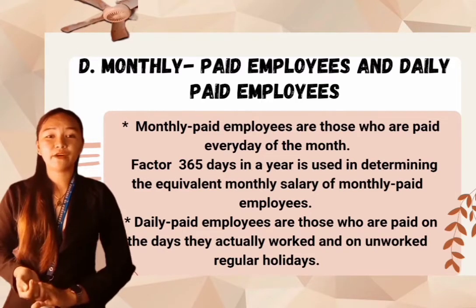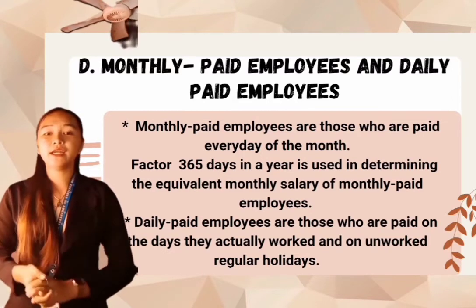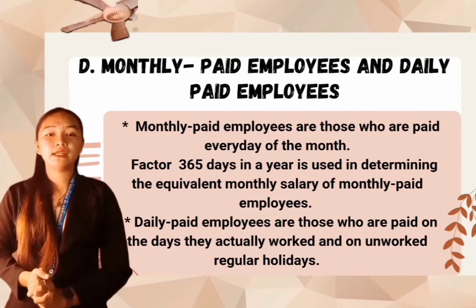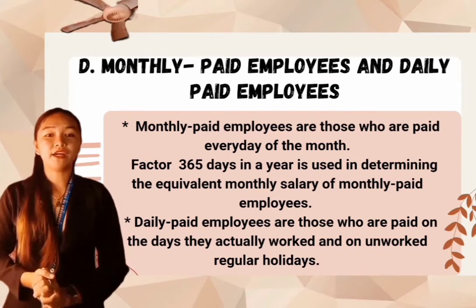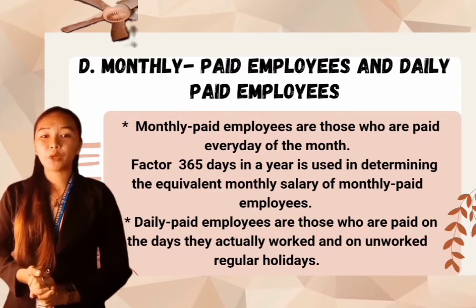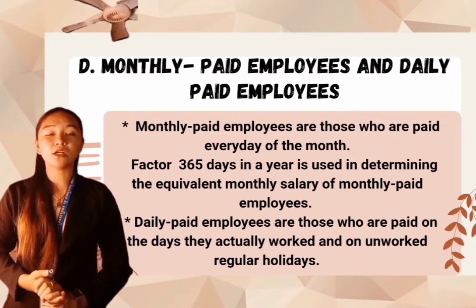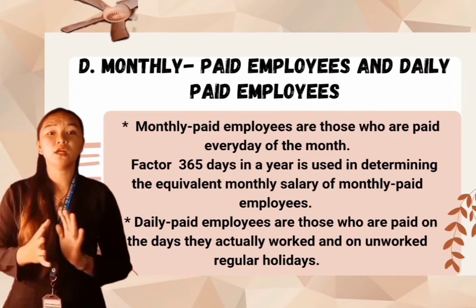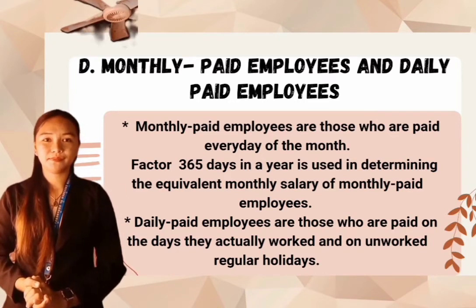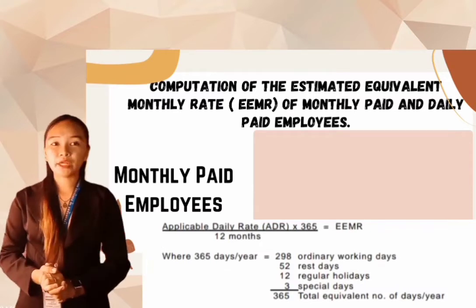Factor 365 days in a year is used in determining the equivalent monthly salary of monthly paid employees. The third, daily paid employees, are those who are paid on the days they actually work and on unworked holidays. The EEMR of monthly paid and daily paid employees.